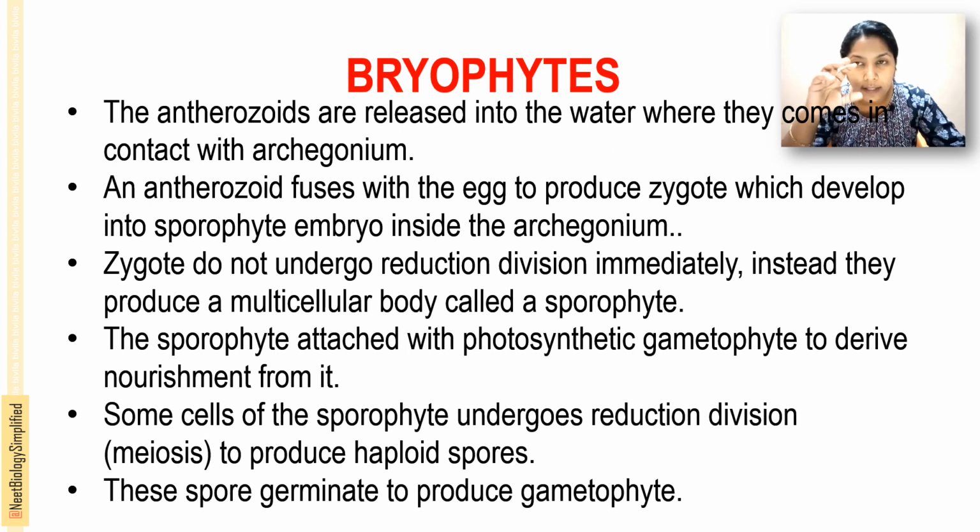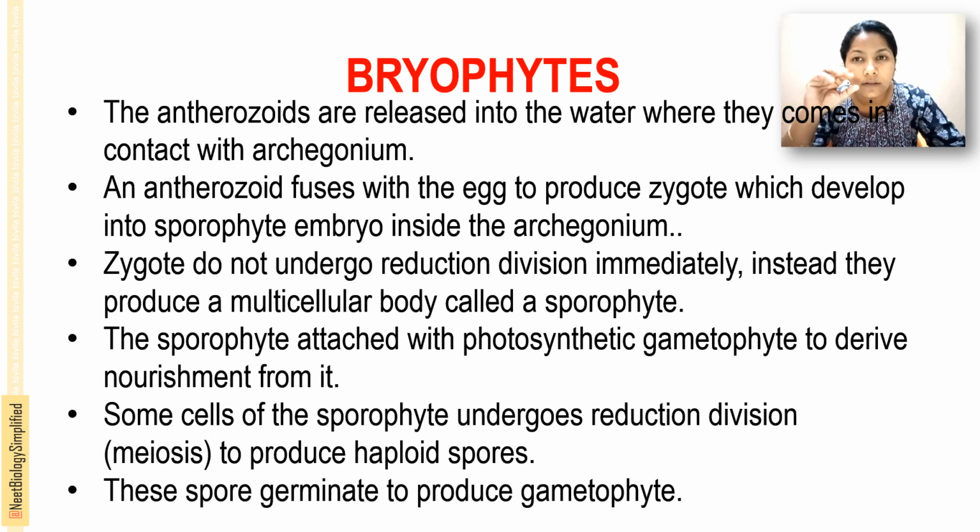That is, anthrozoids released into the water come in contact with the archegonium, and in the archegonium the anthrozoid fuses with the egg to produce a zygote, and this zygote develops into a sporophyte embryo inside the archegonium. The zygote, instead of immediate reduction, produces a multicellular body called sporophyte, and this sporophyte is attached with the photosynthetic gametophyte to derive the nourishment from it.